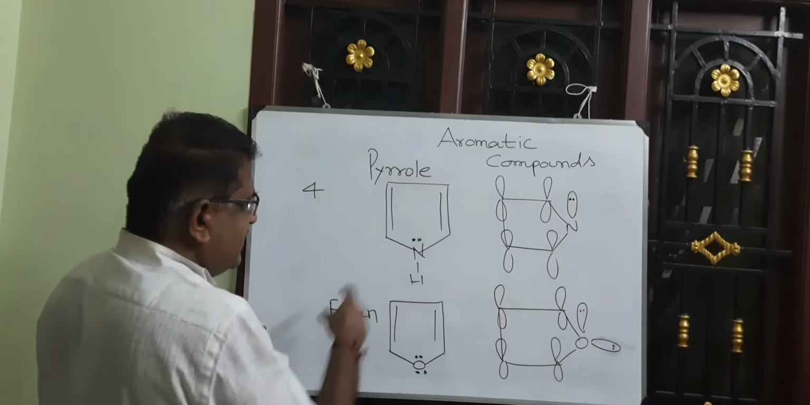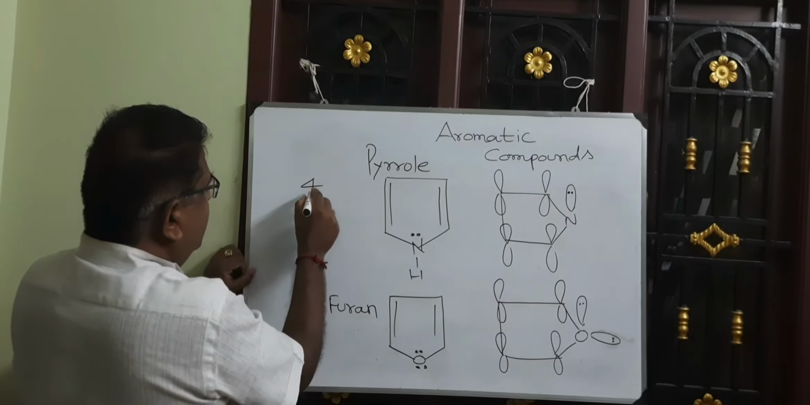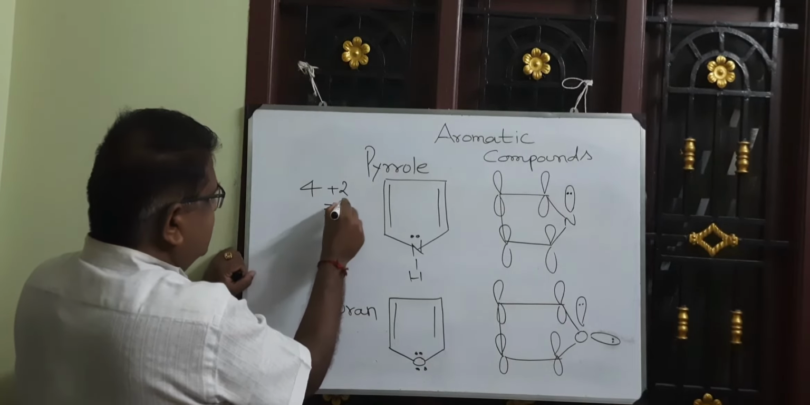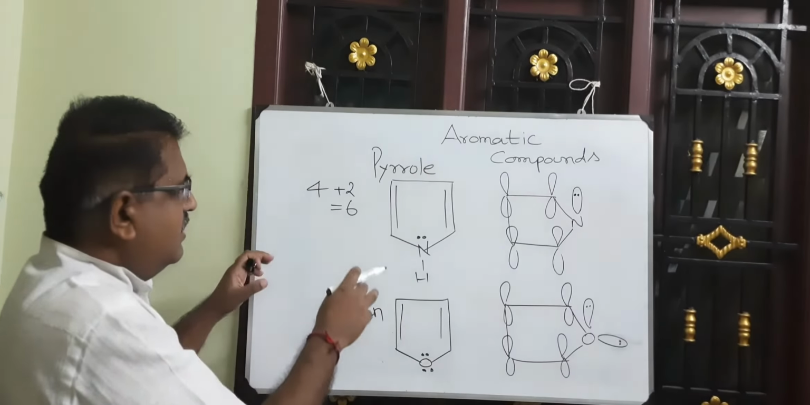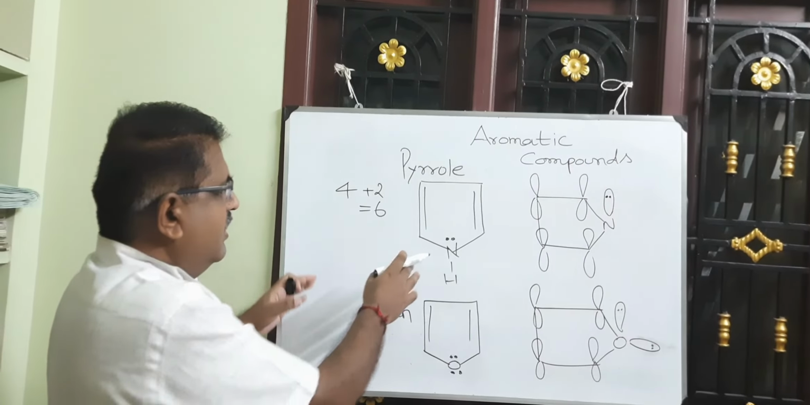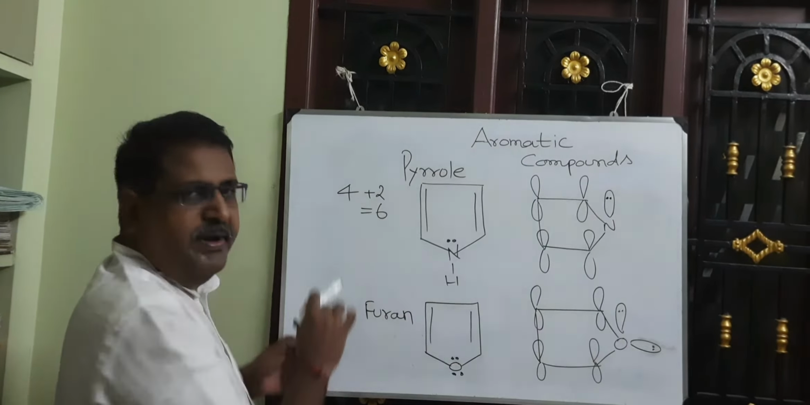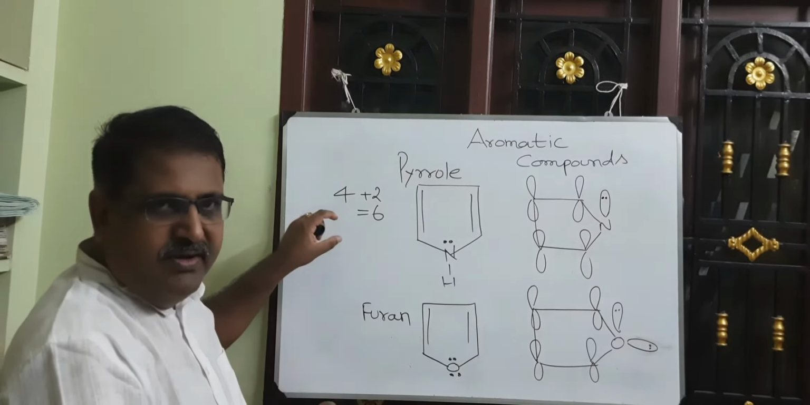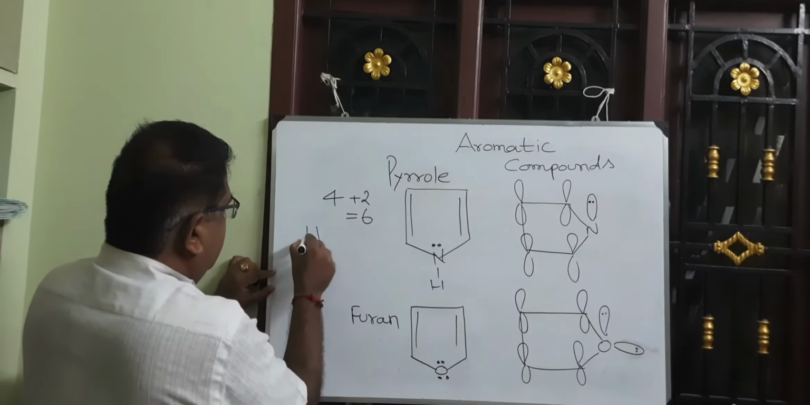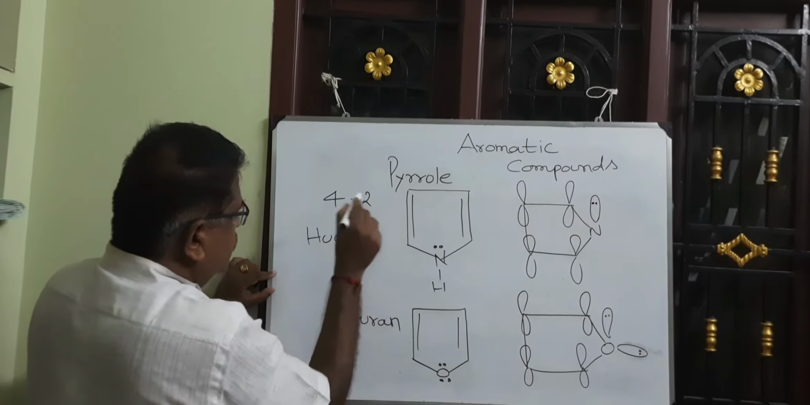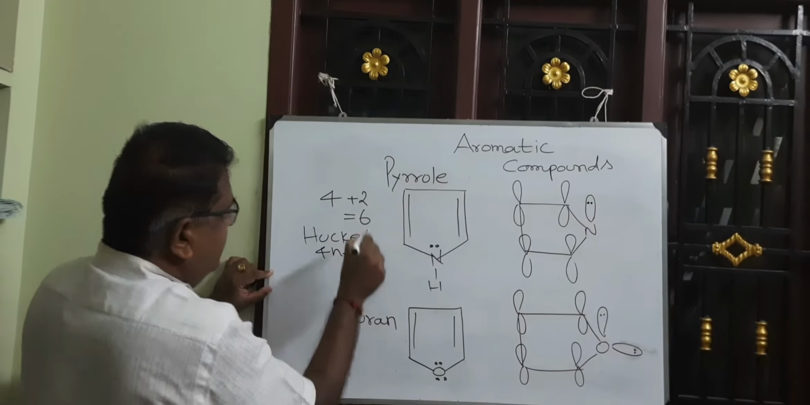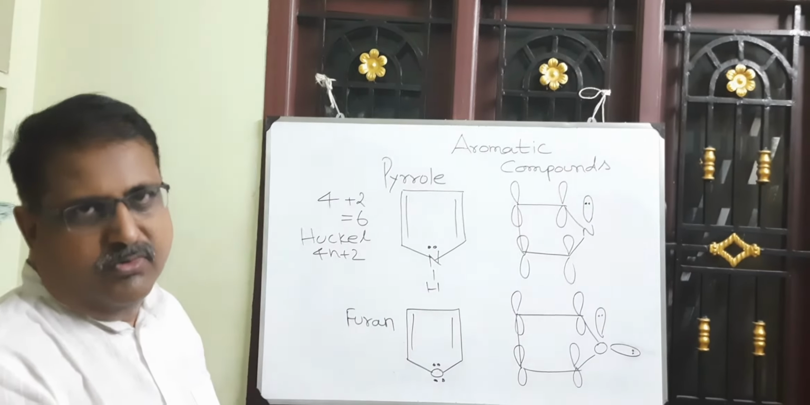So the nitrogen has an unshared electron pair, so you can add 4 plus 2 is equal to 6. So there are 6 delocalized electrons in the case of pyrrole. So pyrrole fulfills the Hückel rule, 4n plus 2. So pyrrole is an aromatic compound.